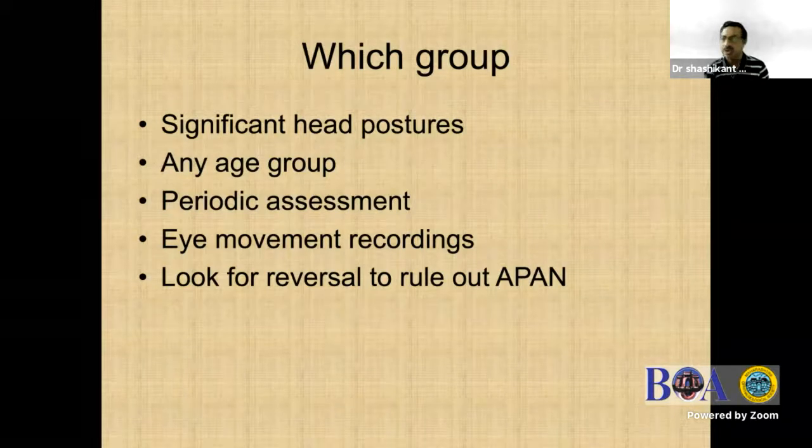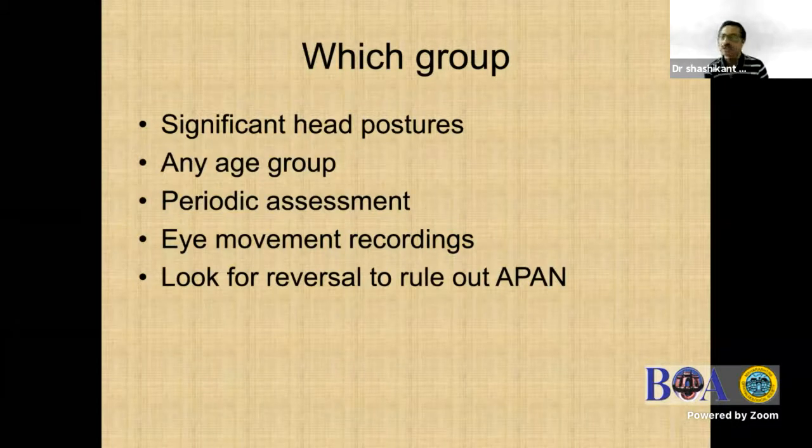patient can have alternating head postures. Patient can have periodic alternating nystagmus, and they might have a silent null. So suppose one null gets corrected, the second patient may start using the second null. Or if the patient has got significant head postures, we should have a periodic assessment of the head postures to rule out PAN, A-PAN, and a silent null.